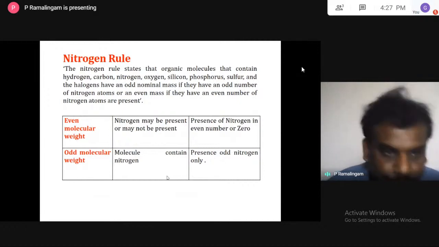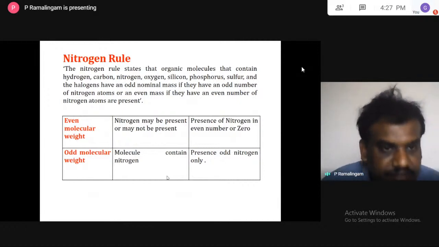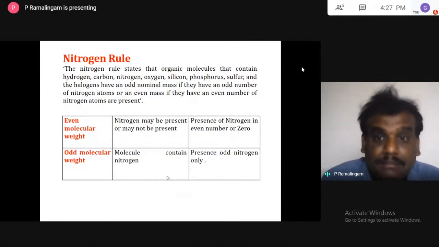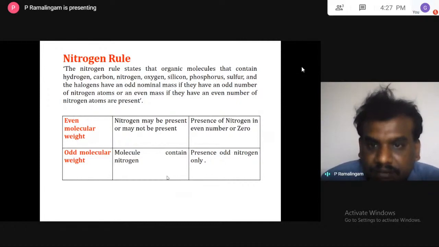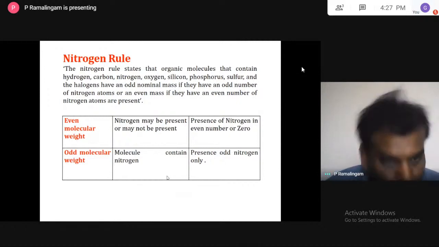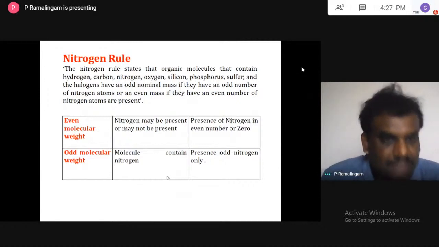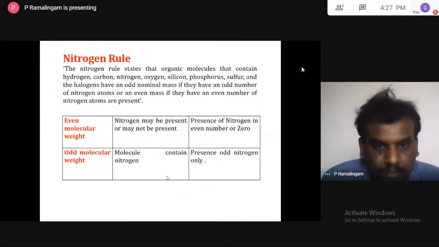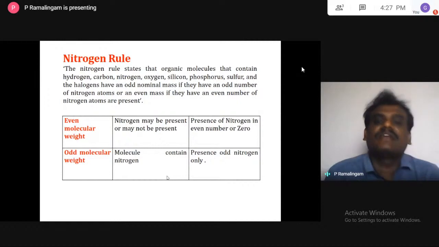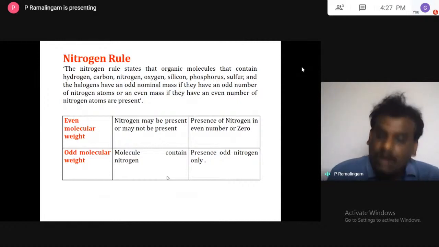Now look at the table and you will understand. If your molecular weight is even, the nitrogen may be present or may not be present. If nitrogen is present, it is in an even number, or there is no nitrogen, 0. Next, if your molecular weight is odd, the molecule contains nitrogen, and the number of nitrogens is only an odd number.